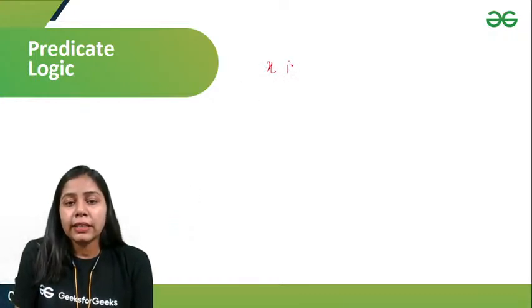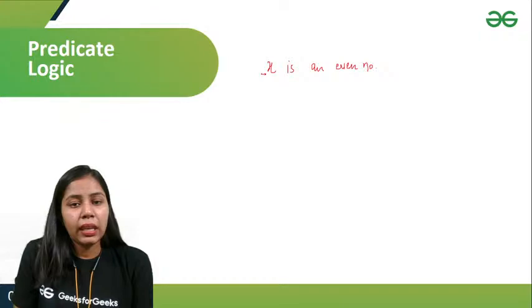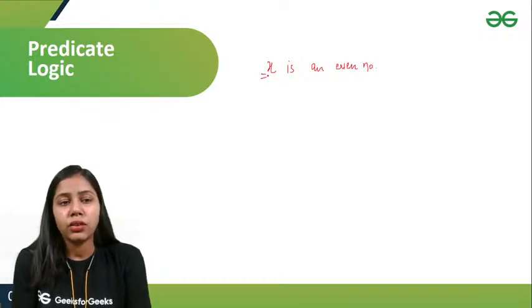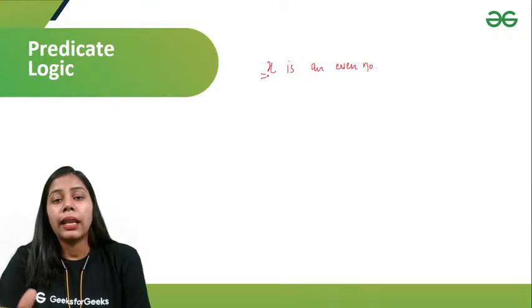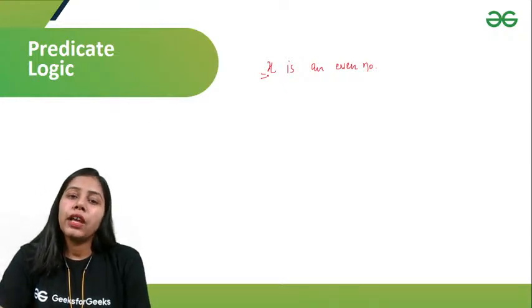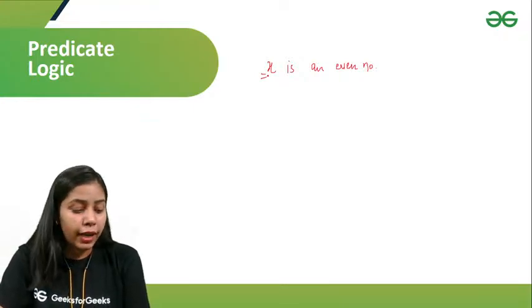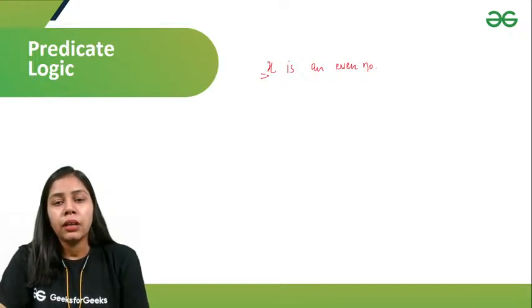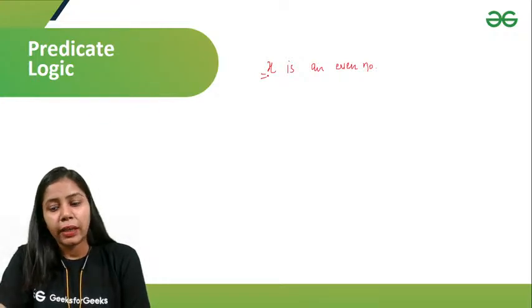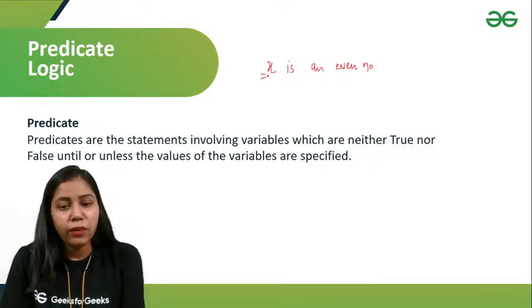Like if I say that x is an even number, x can vary, x can be any natural number, right? That is basically predicate logic, where we would not be able to find out the truth value unless we specify the value of x. If I specify x equals 4, then I can say what the truth value is. But if I do not put the value of x, I am unable to find out the truth value. So that is basically our predicate logic. So if I say that predicates are statements involving variables which are neither true